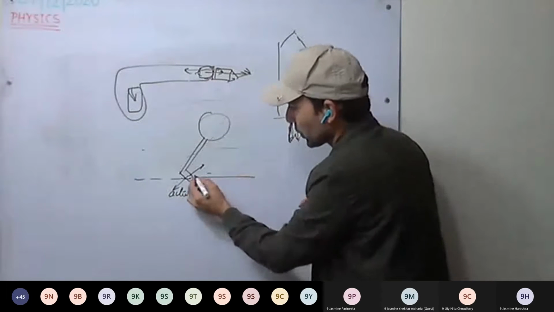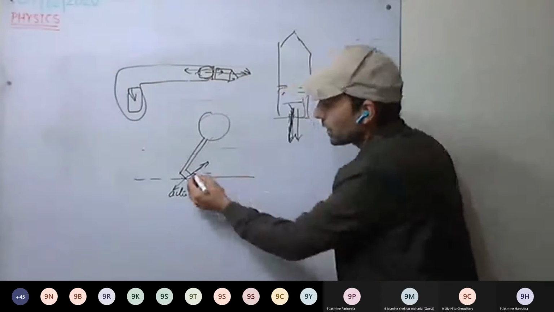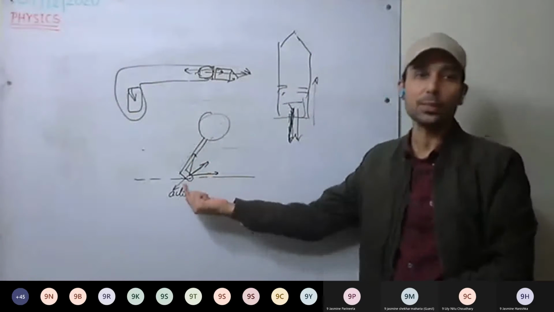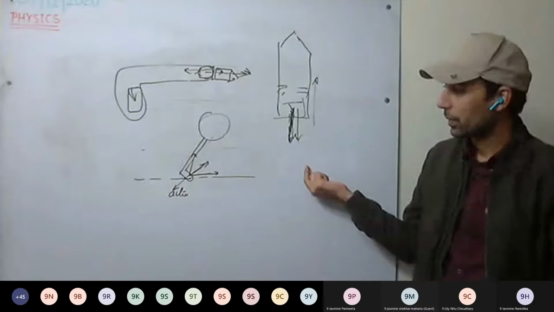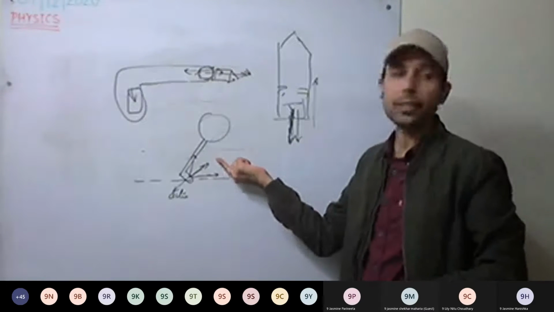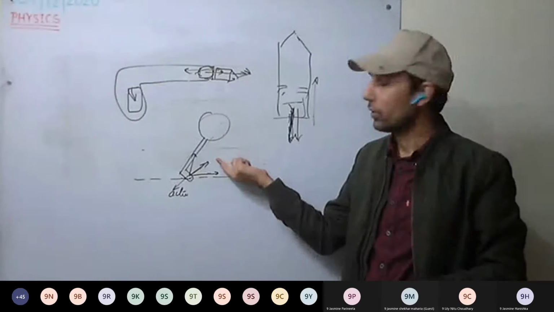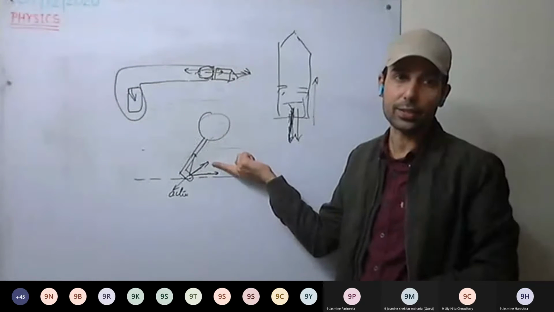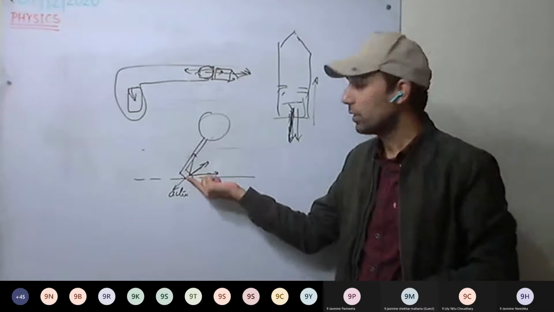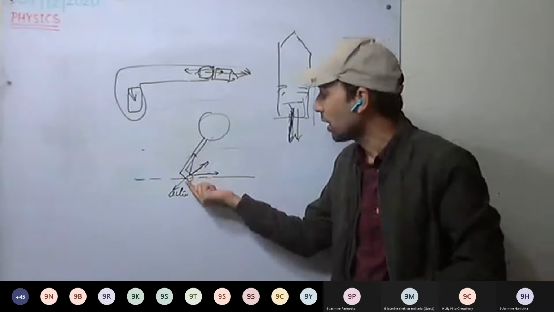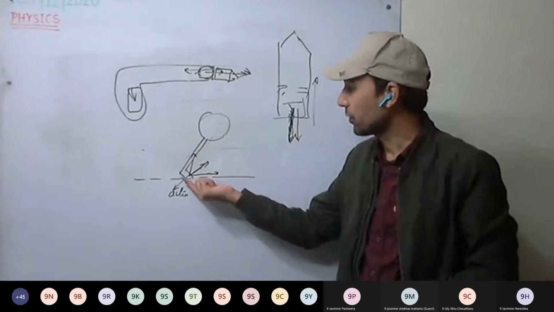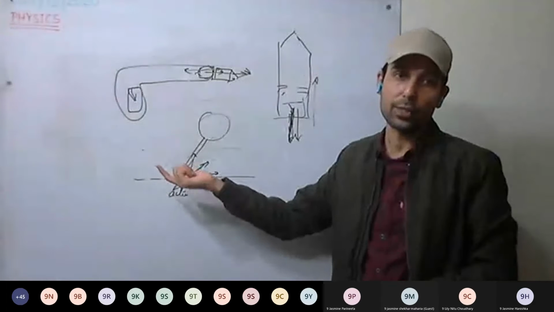It will have two components: horizontal as well as vertical. The horizontal component helps in walking horizontally. When we push the ground backward, the ground pushes us forward with equal force in the opposite direction. There must be friction between the ground and our shoe or foot. If there were no friction, we would slip on the ground.